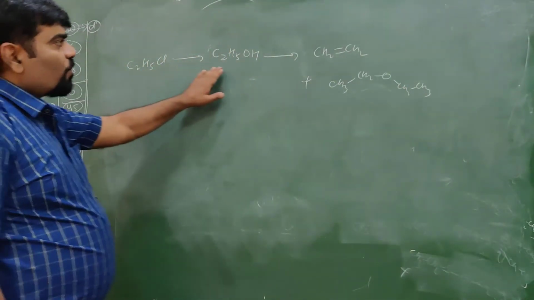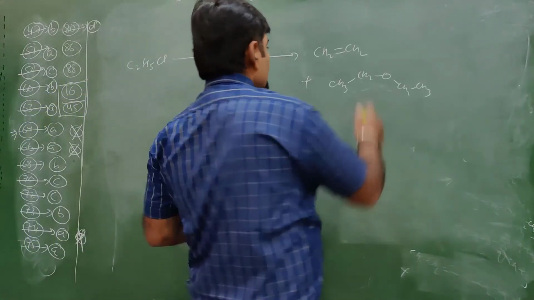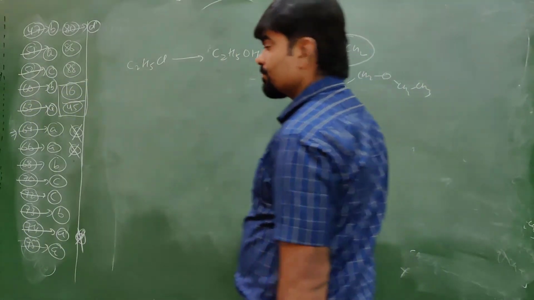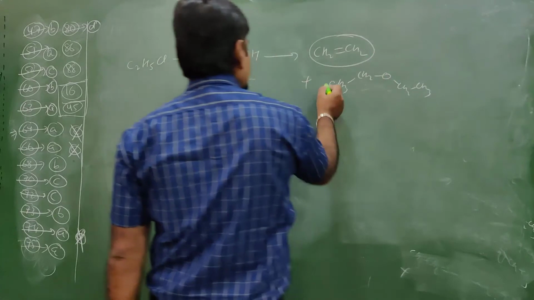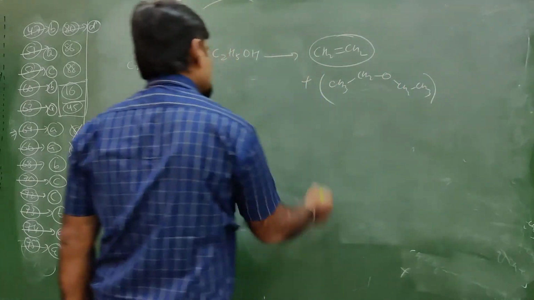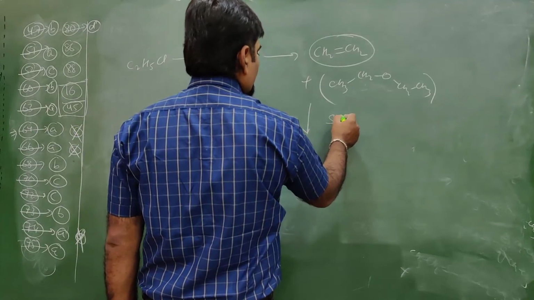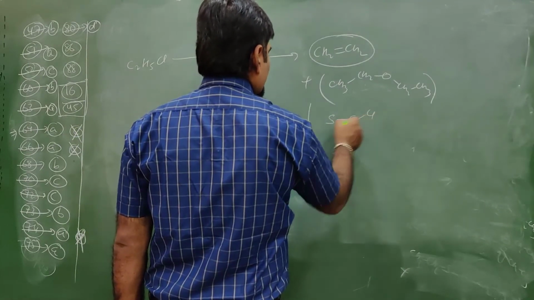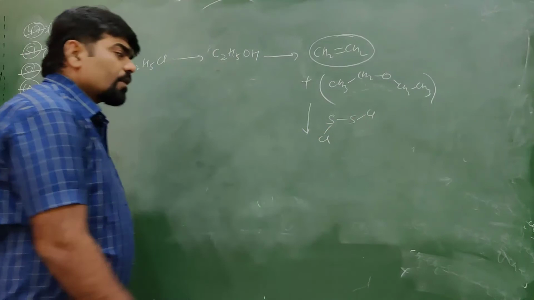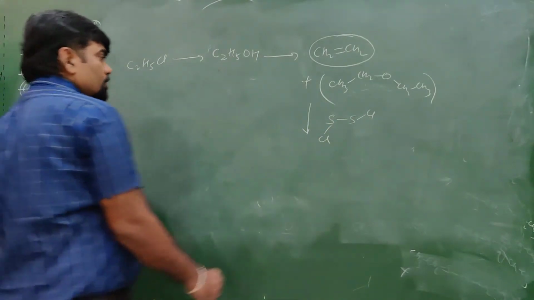By heating this alcohol at 360 degrees Celsius, this is major product, and this is minor product. Then these two are subjected to S2Cl2. So what will happen?